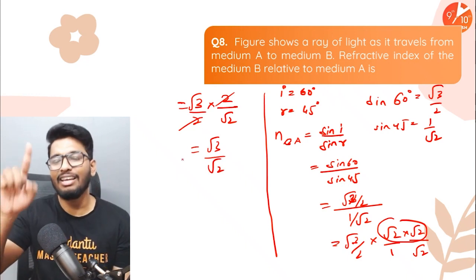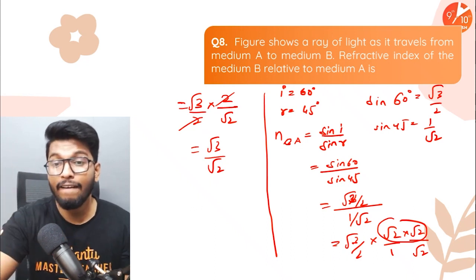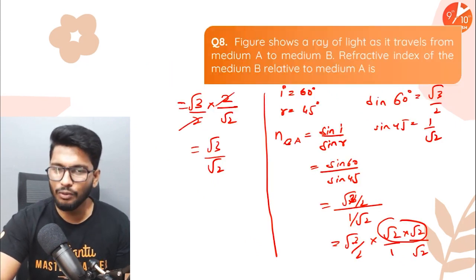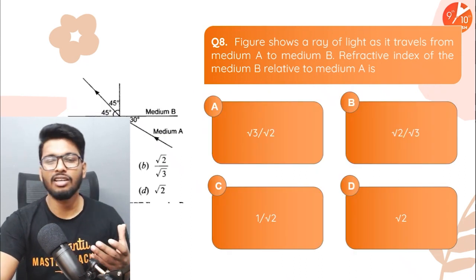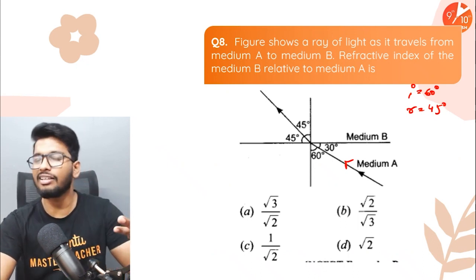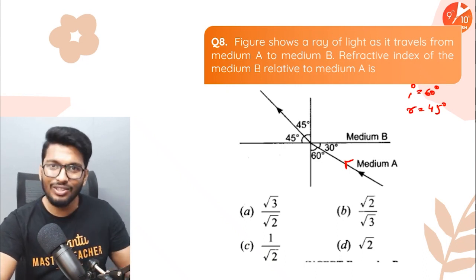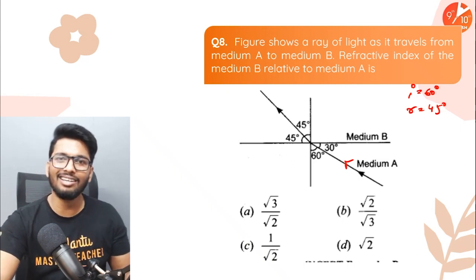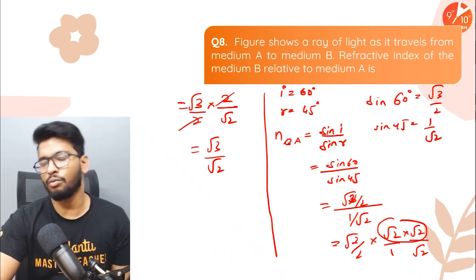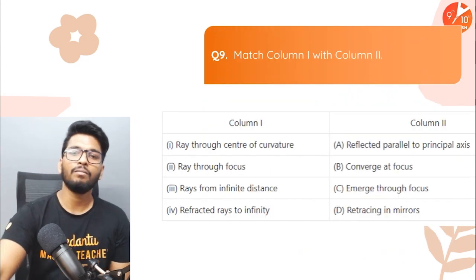That's all. So the relative refractive index of medium B with respect to medium A will be root 3 by root 2. That's how you get the answer. All right. I know that it might be a little confusing because you've not done this much in physics. There are not many questions you come across regarding the same. But it's important that you know this. What if you're asked a question like this? It's better to know this than to skip through this and regret it later. So please do remember this, guys. Please do try out these kinds of questions. It is going to be super duper important. So root 3 by root 2 would be the answer for this question. That's it. All right. 9th question, guys.